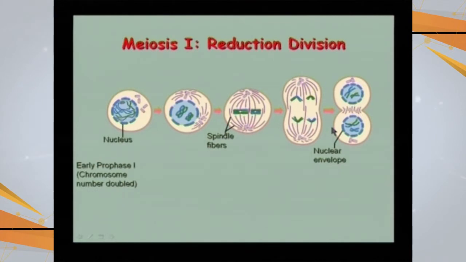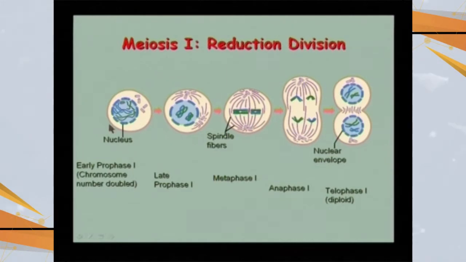In the first meiotic division, again the same phases are there: prophase 1, metaphase 1, anaphase 1, telophase 1. Prophase is further classified into early prophase and late prophase, in which the chromosomes appear and certain events occur. Then comes the arrangement of the homologous pairs in the middle, that is metaphase 1, separation of homologous chromosomes, and then the formation of the 2 daughter cells as a result of the first meiotic division.